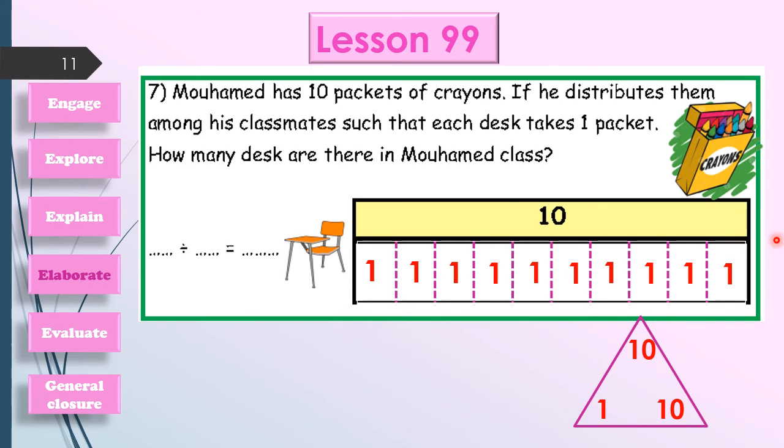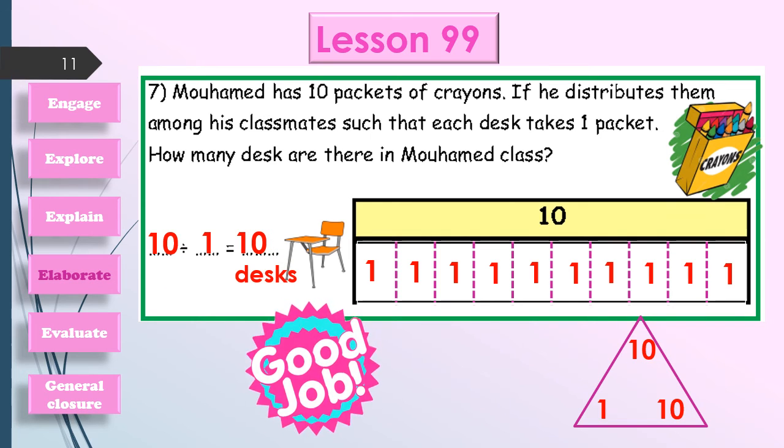Then this is the mental way. Then our mathematical way will be 10 divided by one packet of crayon for each classmate. It will be how many discs? Yes, 10 discs. Good job.